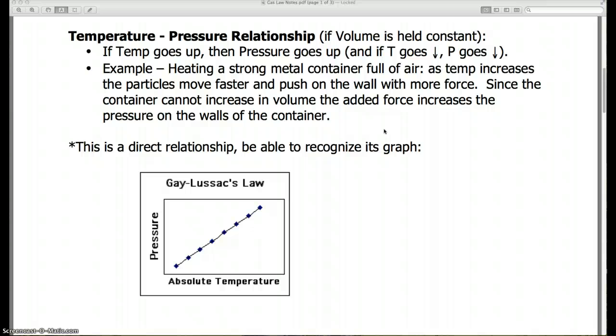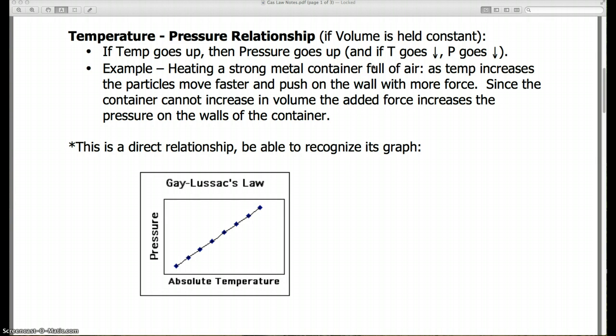They don't stretch. The volume doesn't change very easily in a metal can. So if we increase the temperature, the volume can't change, but the pressure does. So if you were to throw one of those cans in the fire, the pressure would build up and build up and build up, and it would finally explode. And if what's in the can is something like hairspray, something flammable, you can cause an explosion.